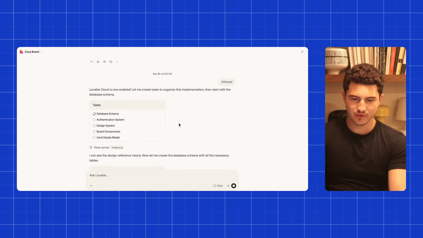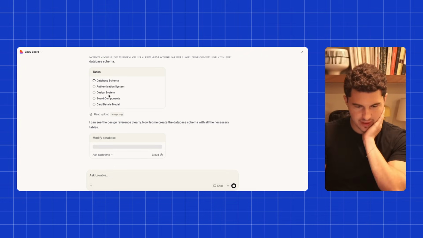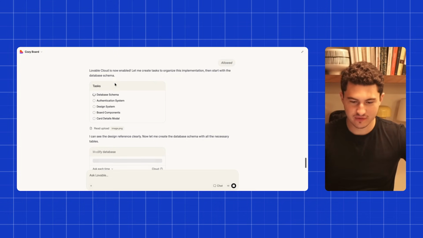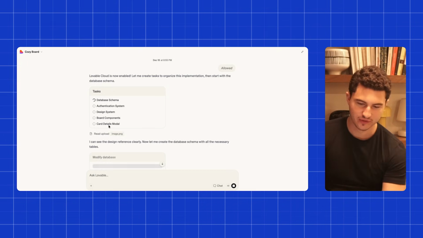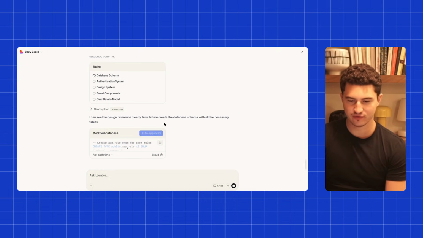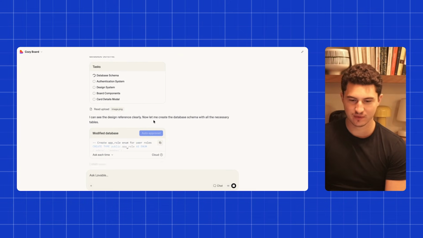So you can see Lovable is now going and executing against the different tasks. This is a much more thoughtful way of approaching the build, because a lot of people will just go and start building with one prompt. But you can see if you go through this method, we can call it the chat mode method, it takes its time a lot more with the different tasks. It understands the design systems, the board components, and it will go ahead and actually start creating the database all for you. So we'll give this a few minutes and come back once it's done.